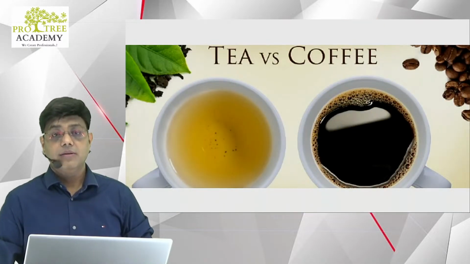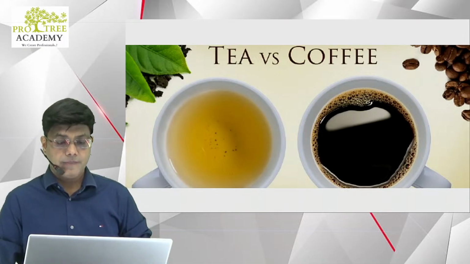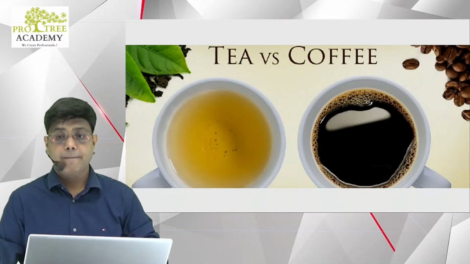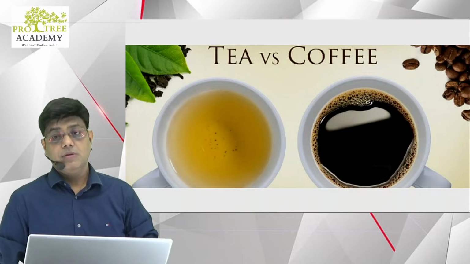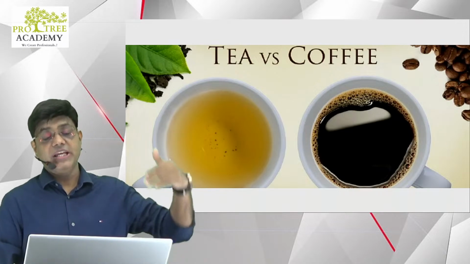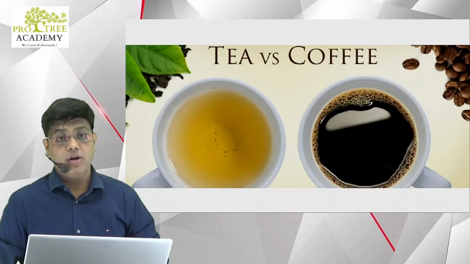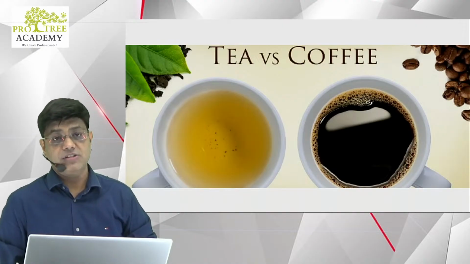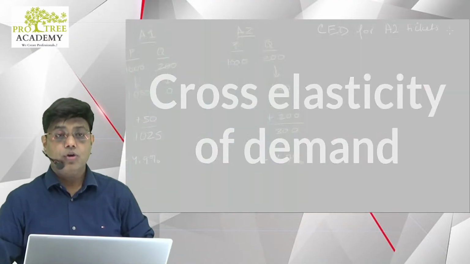Tea and coffee, how are they related to each other? I want tea for freshness. I want coffee for freshness. So they are substitutes. When these goods are substitutes, what will happen if the price of tea increases? What will happen to the demand of coffee? When we try to figure out the change in the demand of coffee because of the increase in the price of tea, we are finding cross elasticity.